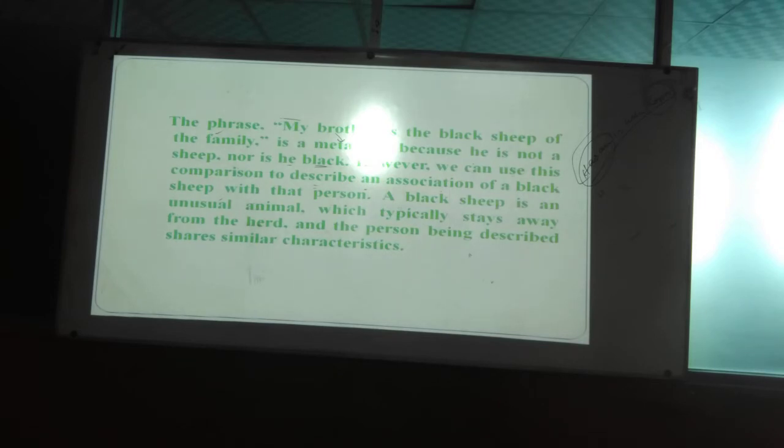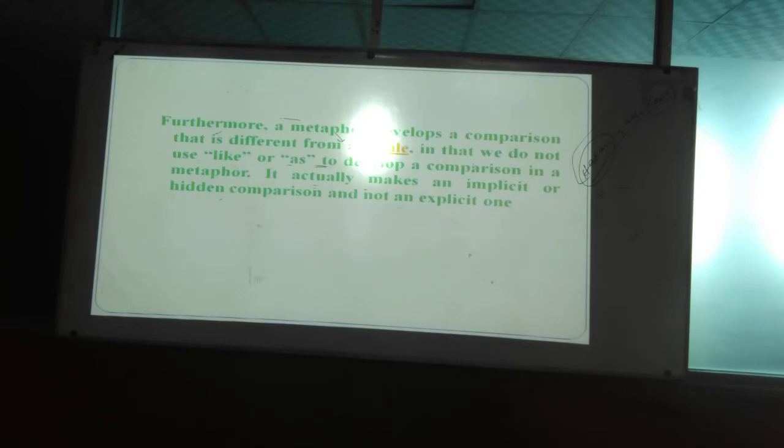It actually makes an implicit or hidden comparison and not an explicit one. Indirectly, that is what it is comparing, whereas for the comparison in simile, we have seen that it's direct. "Tar mukta jano chader moto" means the word "chader moto", not "chad". And when I say "you are a moon", it means the word... so because of the word "moto", that is a simile; as there is no "moto" or "like" or "as", that is a metaphor. So I think you can understand now what is the difference between them.